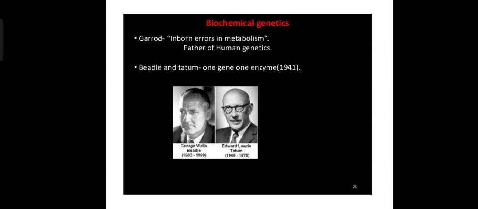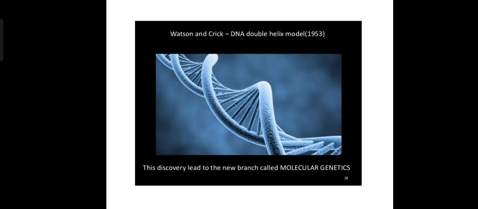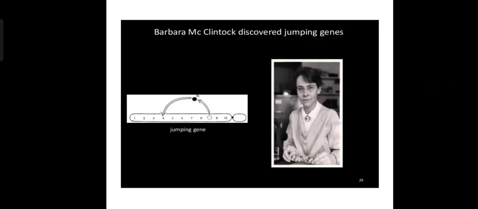Biochemical genetics: Garrod gave inborn errors of metabolism, and Beadle and Tatum proposed the one gene, one enzyme theory. Watson and Crick gave the DNA double helix model in 1953. This discovery led to a new branch called molecular genetics.